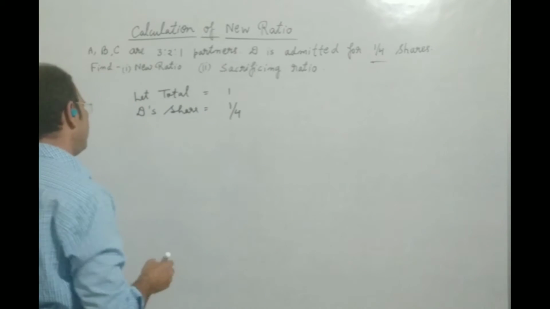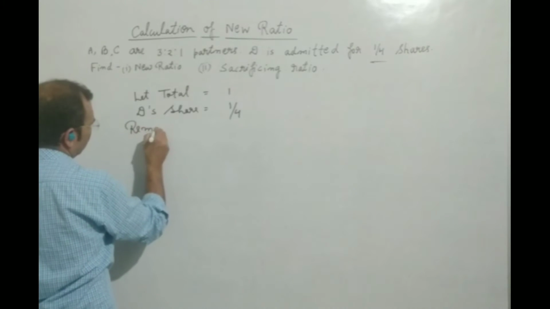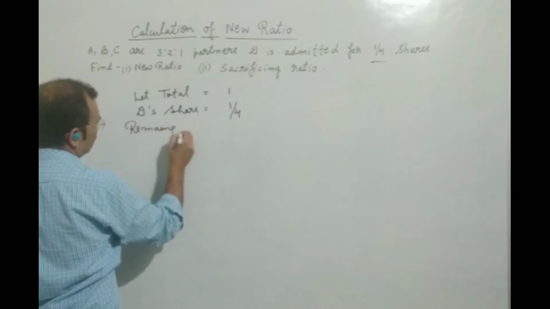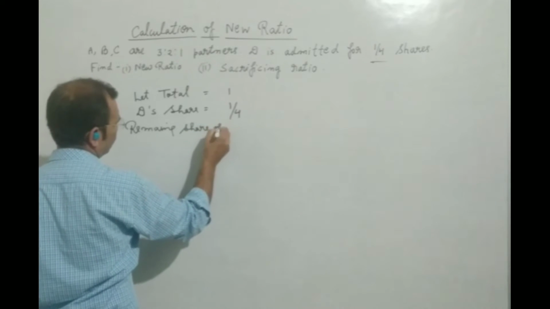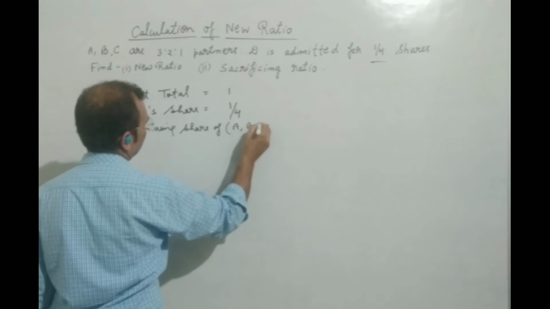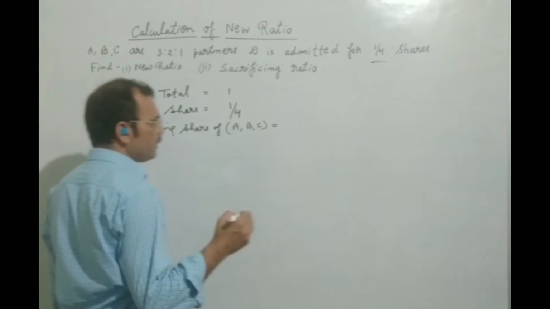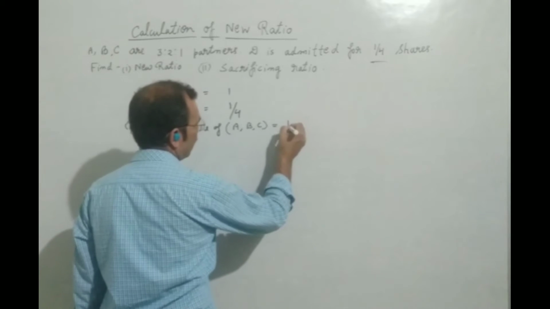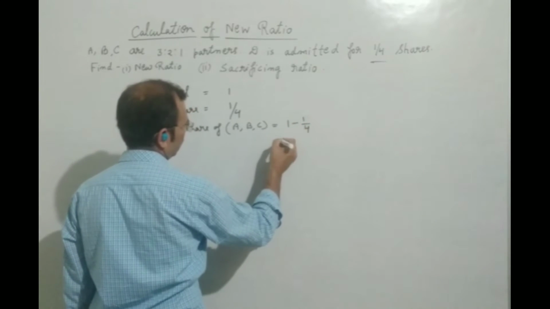So we will find the remaining share of A, B and C. How can we find it? 1 minus 1 upon 4.